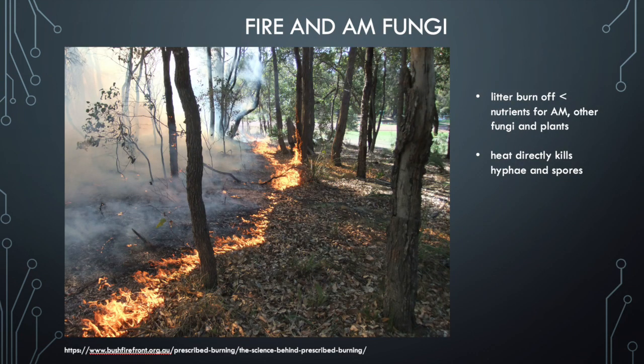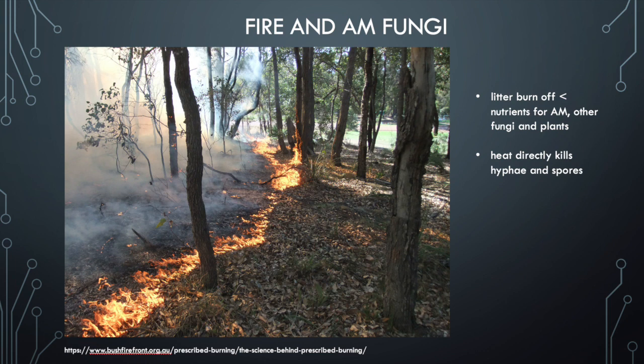It is very important to mention that Arbuscular mycorrhizal fungi rely heavily on nutrients from the leaf litter that falls down to the ground. They basically receive those nutrients from those bacteria and other fungi that are actually living and decomposing the leaf matter. When that debris is being decomposed, they pick up those nutrients and pass them on to the plant. So when we do litter burn off, we actually reduce nutrients for mycorrhizal fungal development and growth.